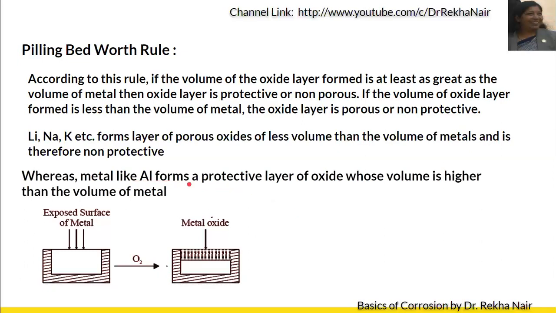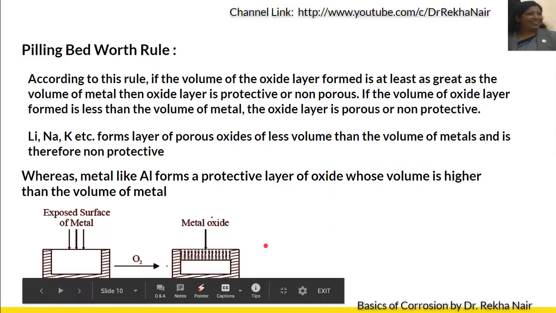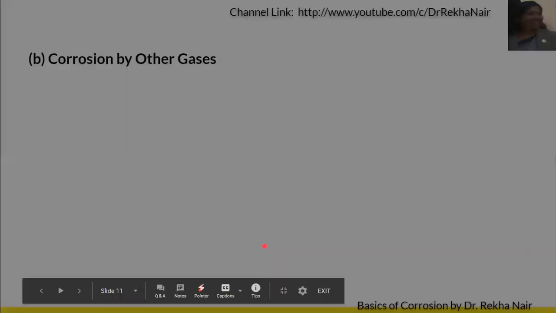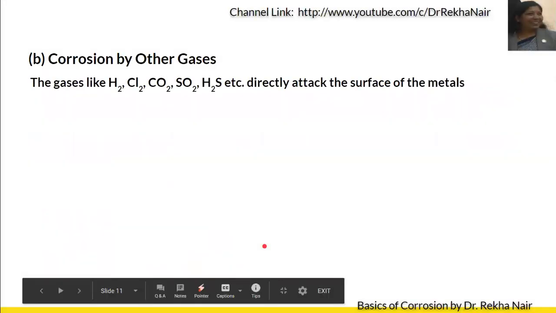Even aluminum can be an example. Aluminum also forms a protective layer of oxide because its volume is higher than the volume of the metal, or at least the same as that of the metal from which it is formed. Next is corrosion by other gases.